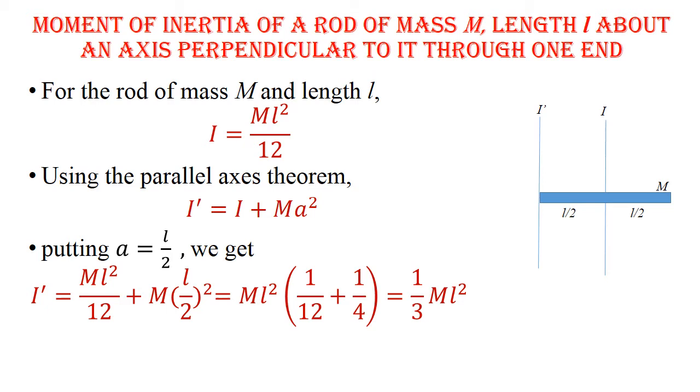It is one of the numericals based on the parallel axis theorem. Moment of inertia of a rod of mass m, length L, about an axis perpendicular to it through one end. As we know, for a rod of mass m and length L, the moment of inertia about an axis passing through its geometrical center perpendicular to the rod is I = ml²/12.